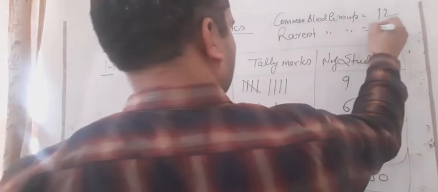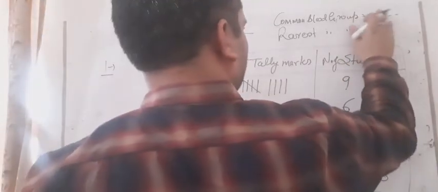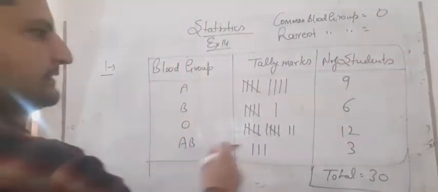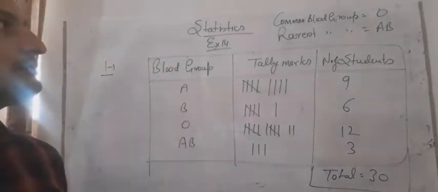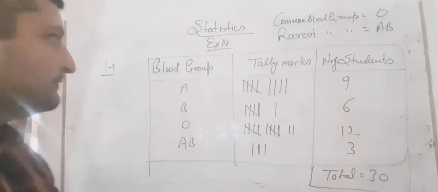Rarest blood group is equal to... common blood group. I have written it here 12. 12 means O group is here, and similarly rarest is 3. Sorry, it is AB. We can say that AB is the rarest group, and most common blood group is O. So students, this question we have done it like this.